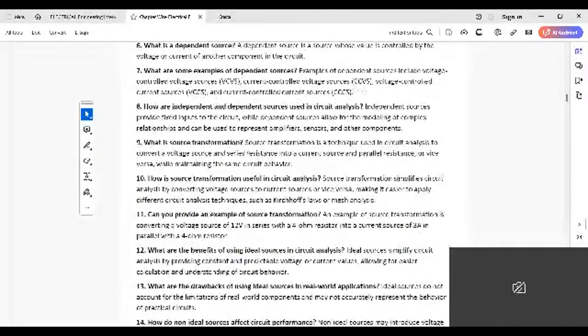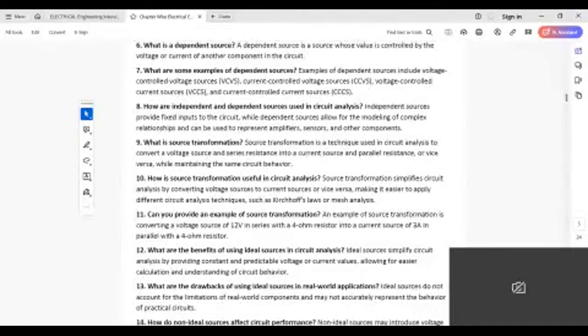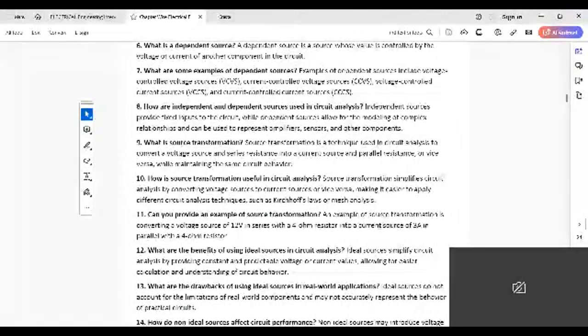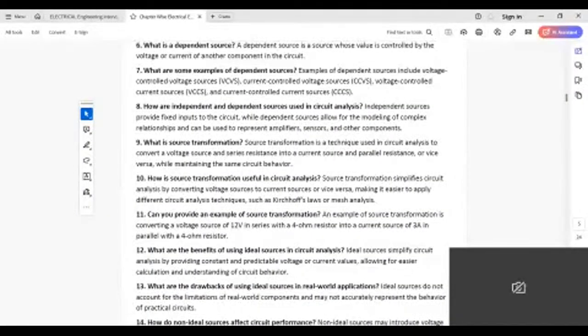How are independent and dependent sources used in circuit analysis? Independent sources provide fixed values to the circuit, while dependent sources allow for more complex relationships and can be used to represent amplifiers and sensors.